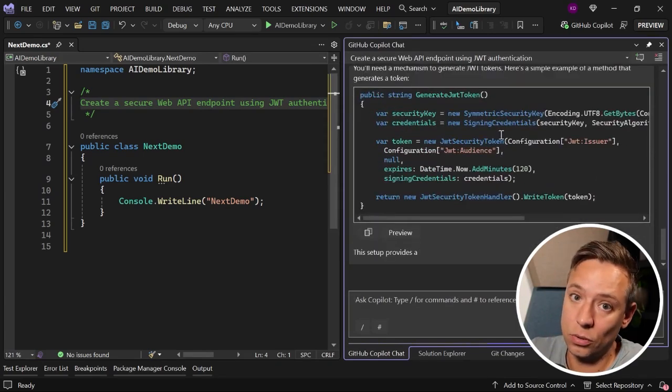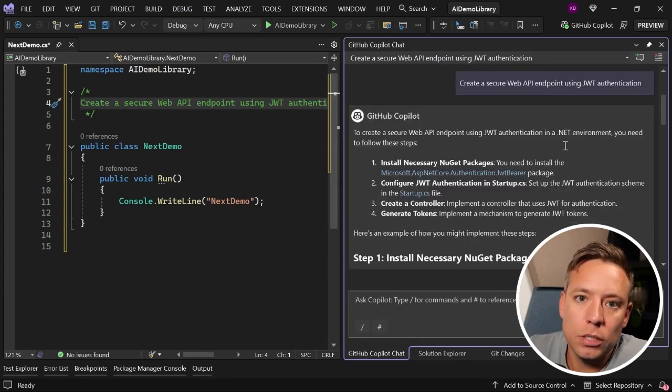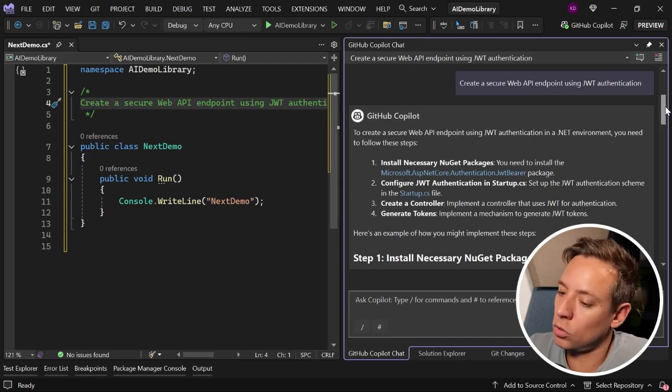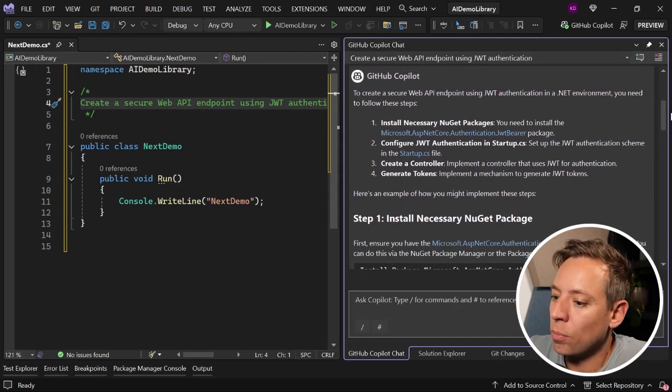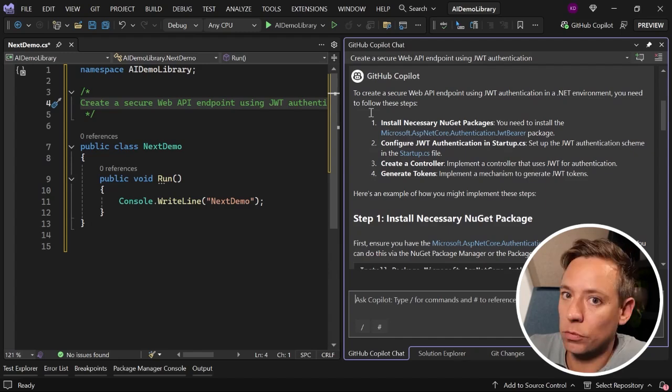That is already a lot more helpful. We get a generalized answer, but the answer is going towards what I would expect. Copilot is telling me to install the JWT Bearer package, which is typically what you would want to use for bearer token authentication with a web API.